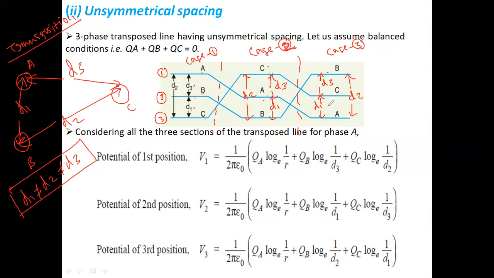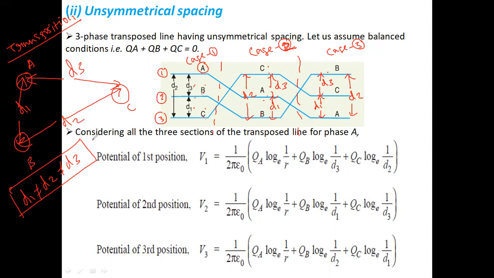So obviously each conductor takes the position of the remaining two conductors. Conductor A goes to position number 2, where conductor B was already present. Similarly, conductor A goes to position number 3, where conductor C was in case number 1. Similarly, conductor C goes to positions 2 and 3, and conductor B goes to positions 3 and 1. So each conductor takes the position of the remaining two conductors.